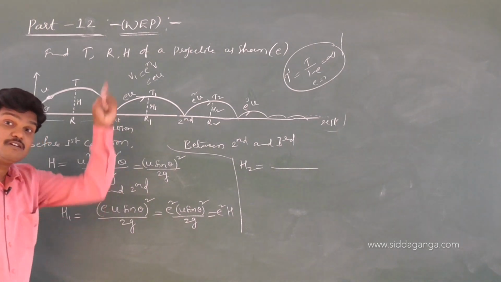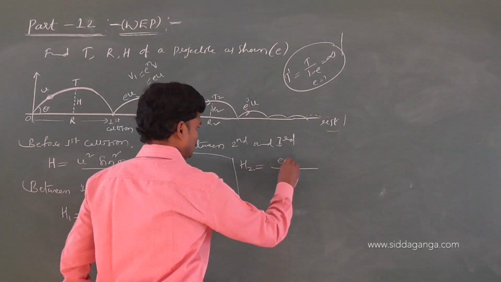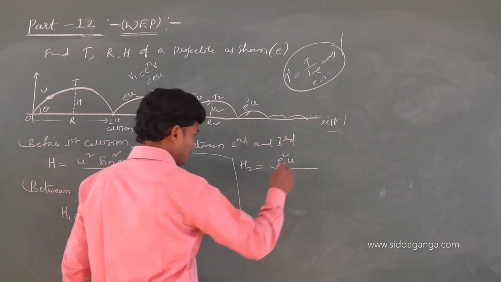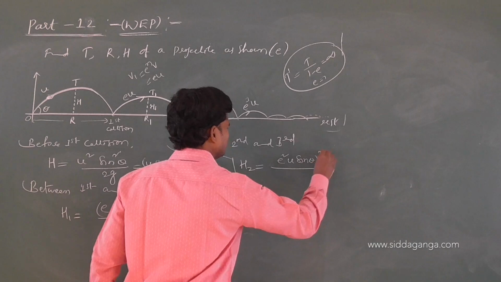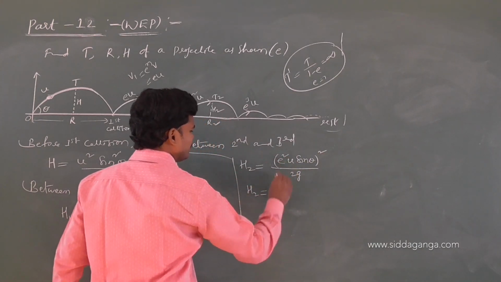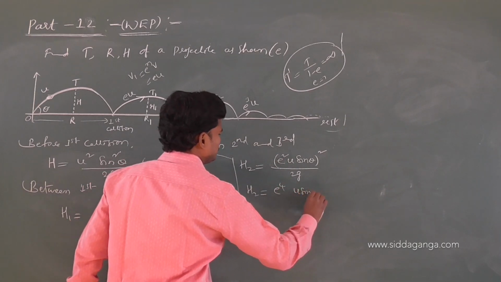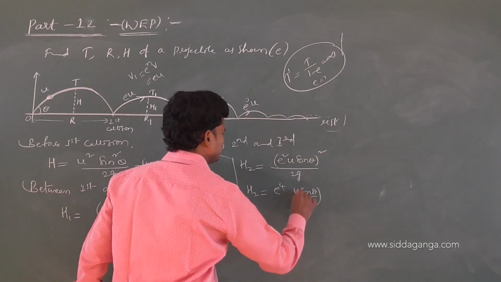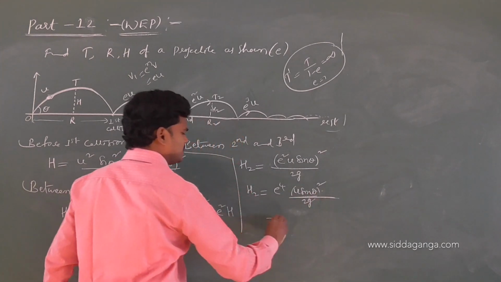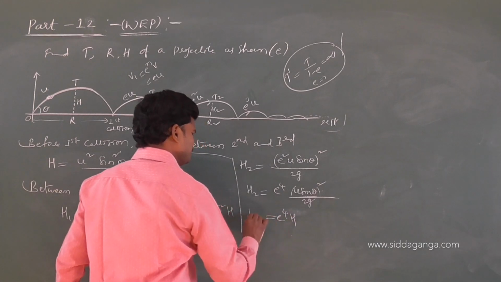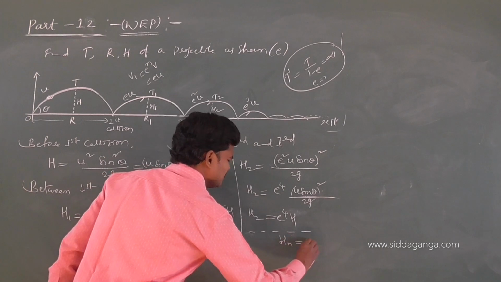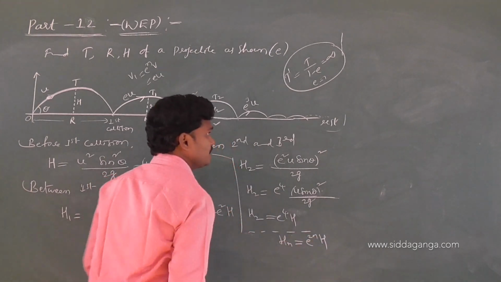Next, e square U. Only e changes, don't write e square U square. So e square U sin theta whole square by 2g. So H2 is e square, nothing but e power 4, U sin theta by 2g. This is e power 4 into H. Similarly, Hn is e power 2n into H.